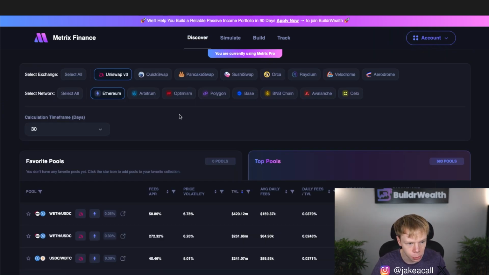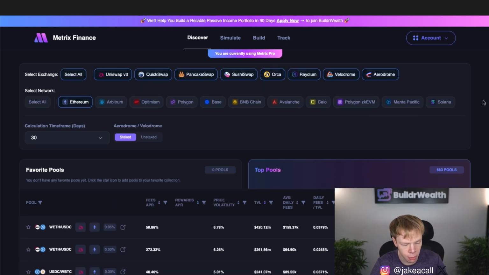When it comes to finding pools, DeFi Llama and Metrix Finance are both great options. But if you're looking for concentrated liquidity pools, and I do say concentrated liquidity pools because that is what Metrix Finance is limited to right now, which, keep in mind, a lot of DeFi is starting to move towards concentrated liquidity. So that's one thing that you just need to have in the back of your head. A lot of liquidity pools are starting to turn into concentrated liquidity pools because that is the most capital efficient model. So that being said, if you're looking specifically for those types of pools on these supported exchanges and these supported networks, your go-to should be Metrix Finance because it's very, very good.